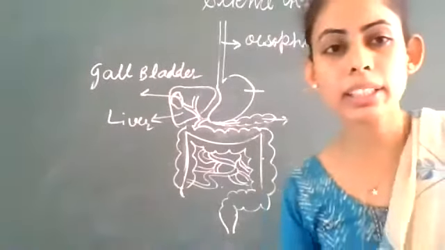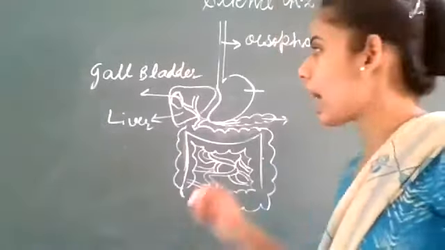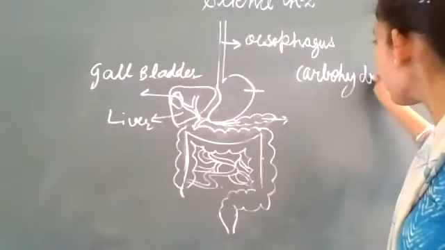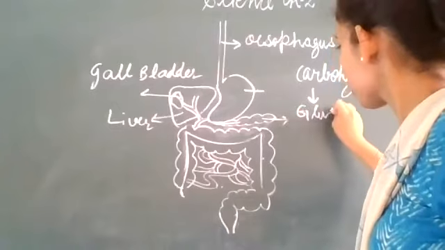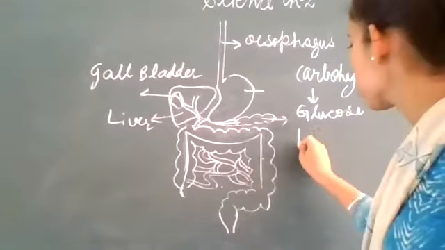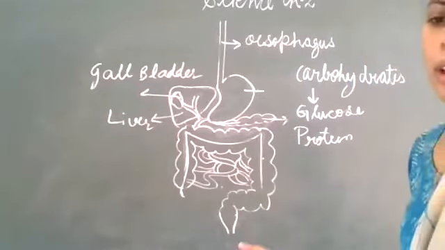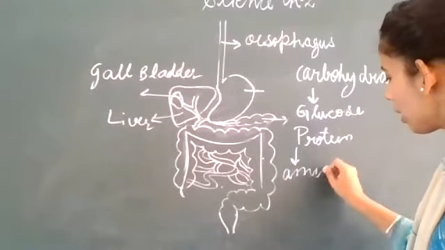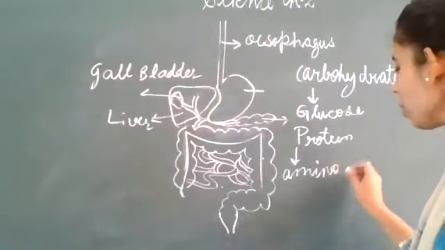So here the digestion is taking place, okay, and carbohydrates will get converted into simpler form, that is glucose. Clear? And next thing is protein. It will get converted into amino acids. Clear? Amino acids.